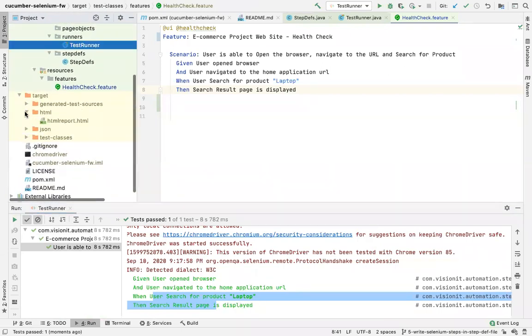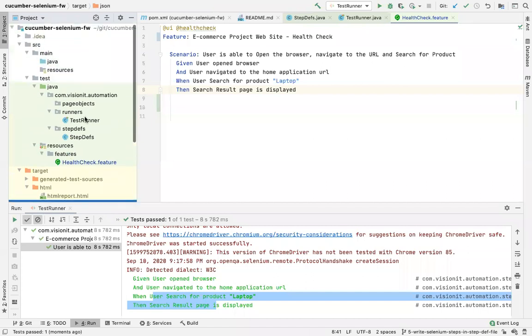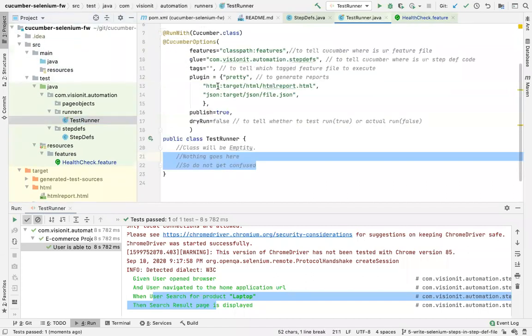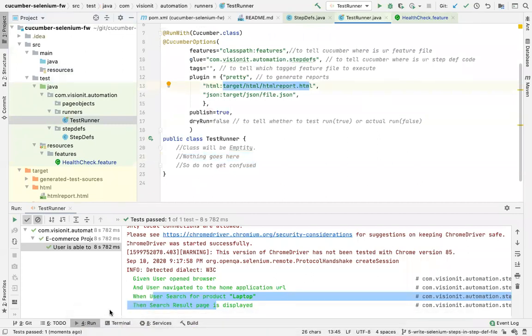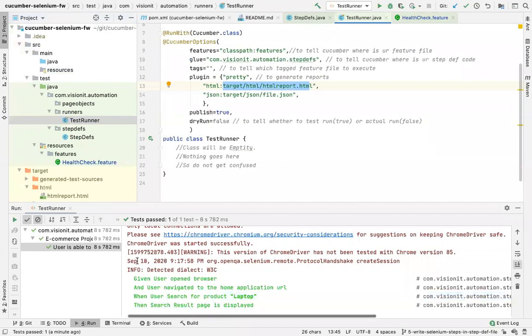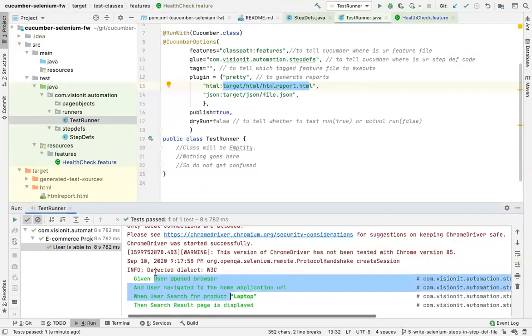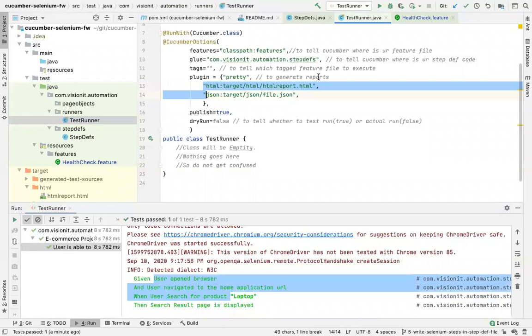The report will be generated here in the HTML folder. Why is it generating the report here? Because in the test runner, I have mentioned that I need the HTML report in the target HTML report.html, right? And guys, give me a minute. Right, so you see, guys, these statements are coming in green.